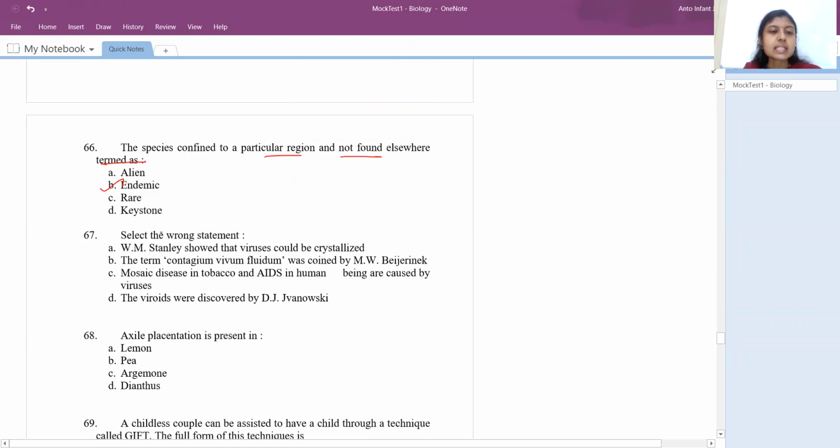Okay, and 67th question, they are asking you to select the wrong statement. W.M. Stanley showed that virus could be crystallized. It is right. And the term contagium vivum fluidum was coined by Beijerinck. It's right. Mosaic disease in tobacco and AIDS in human beings are caused by viruses. It is right. And viroids were discovered by D.J. Ivanovsky. Okay, so this is wrong. It was discovered by a scientist named T.O. Diener. So this is the wrong statement.